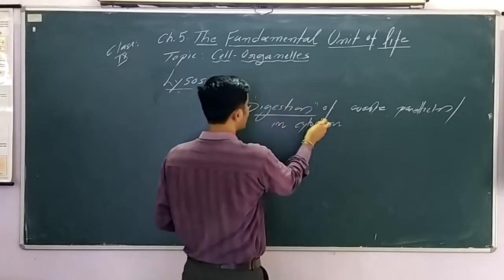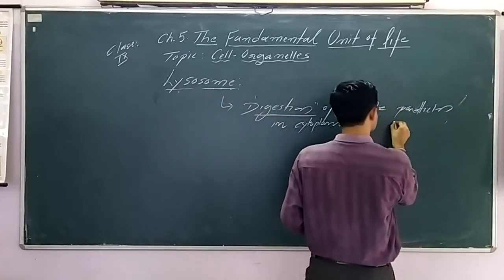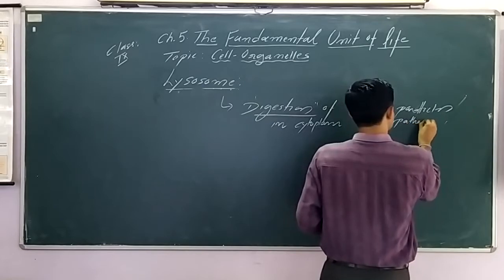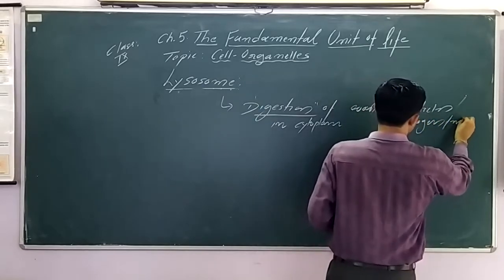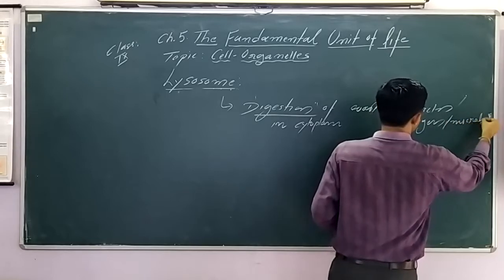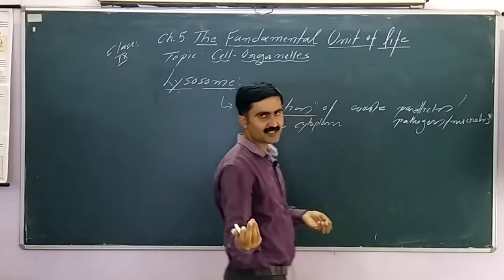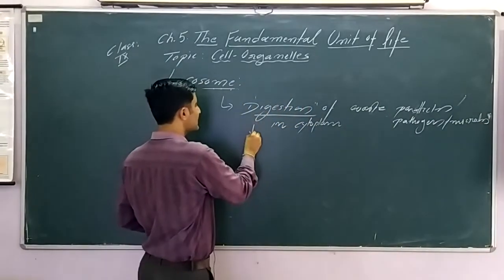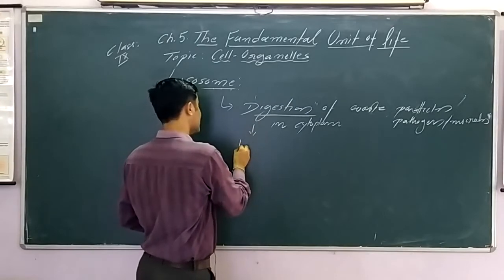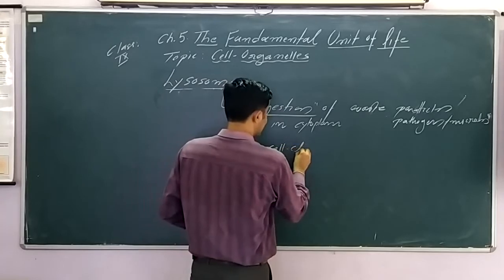Digestion not only of these waste particles and substances, it also helps in digestion of pathogens, meaning microbes. If any microbe, foreign particle or wasteful substance is present in the cell, all these are digested by the lysosomes, and ultimately by digesting they keep the cell clean.